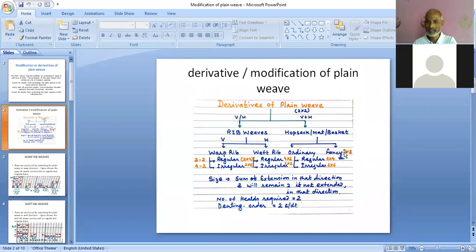Fancy Hopsack we will take later on with the help of an example. And here the most important things are that the number of heald frames required will be the same as for plane weave. All the derivatives require only 2 heald frames as in the case of plane weave, and the denting order will always be 2 ends per dent, same as plane weave.